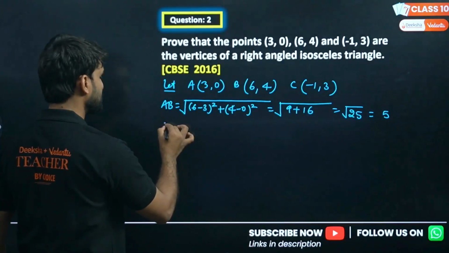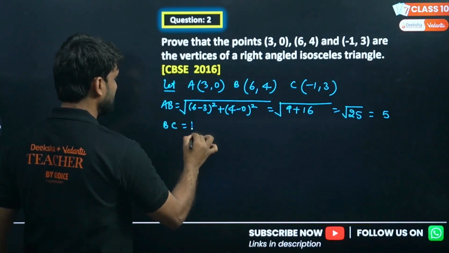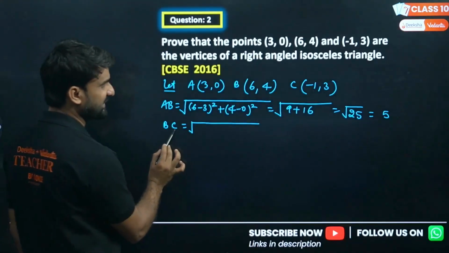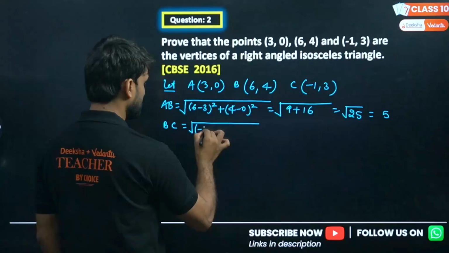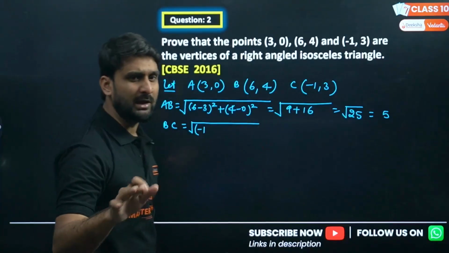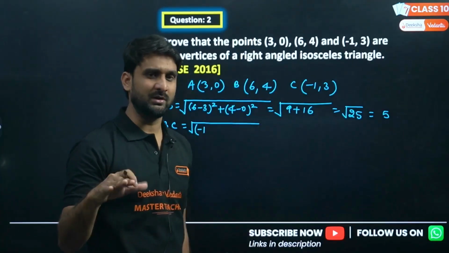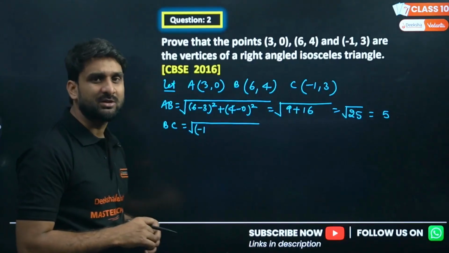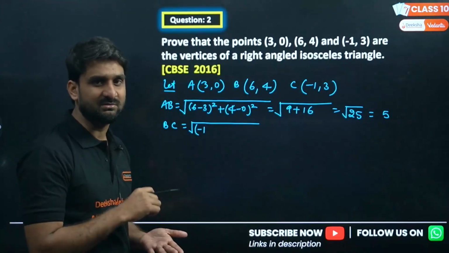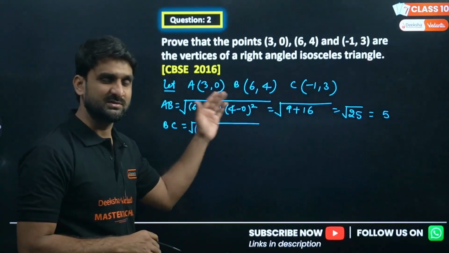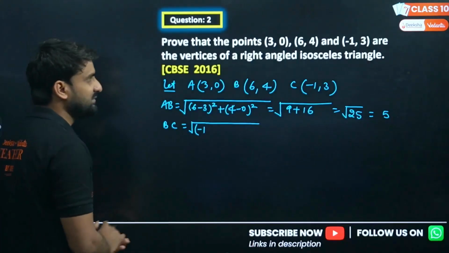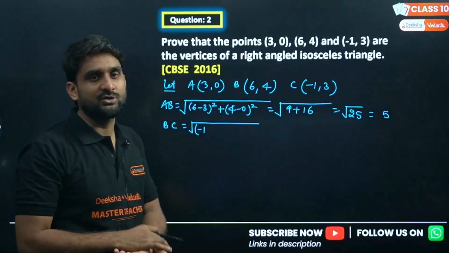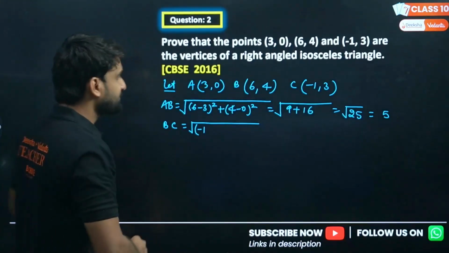Now BC. C is coming after B, so C will be in the second position. No need to worry about calculation. If your maths is good and your calculation is correct, you will get the answer accurately. So try to apply basic mathematics very clearly: addition, subtraction, multiplication, square, and everything, especially in this chapter, because these questions check your ability of calculation, how strong your calculation is.